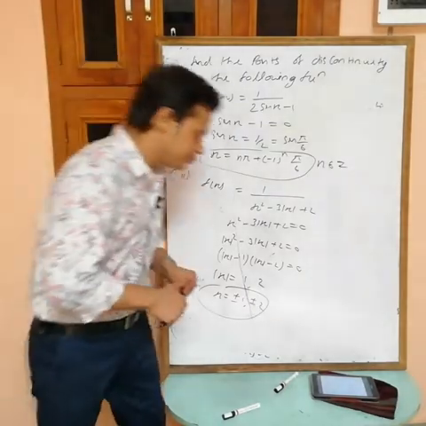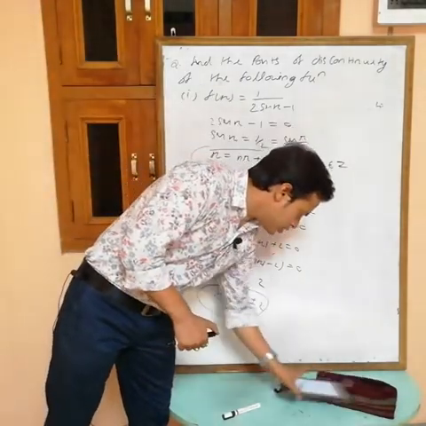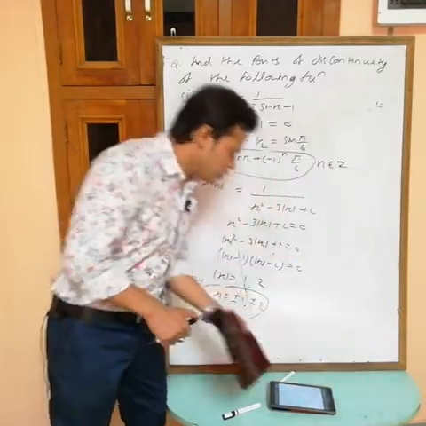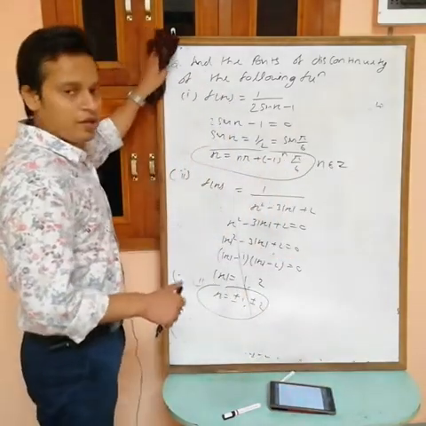Okay, write down. Next, third one is f(x) equals x power 4. Can I have? Okay, thank you.